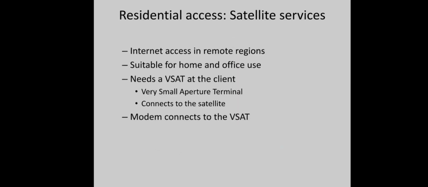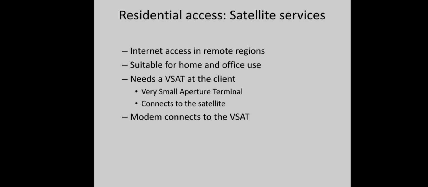And a lot of other methods are also there, like wireless services, for example satellite service. In those areas that are remote, where cabling is not possible, we can use the satellites. So we need a VSAT at the client, a small dish, right, very small aperture terminal, which will be connected to the satellite. The problem here is that because the signal has to travel a long way, the speed will be limited, and also a lot of interference from the atmosphere will be there.